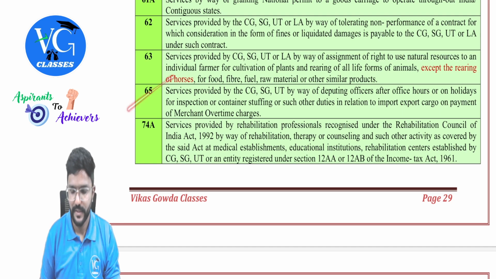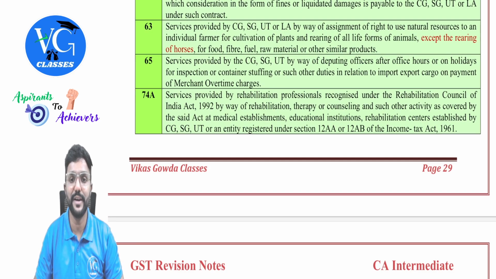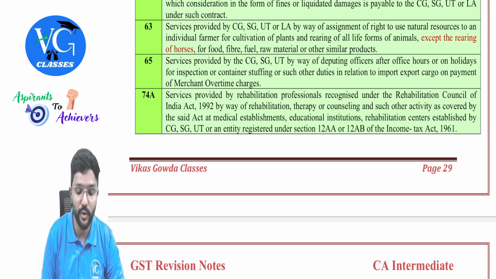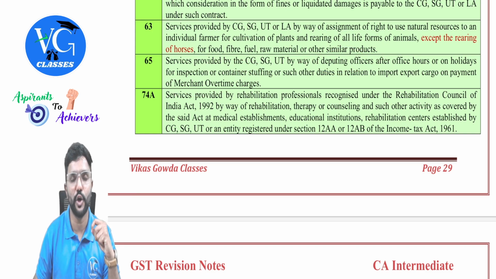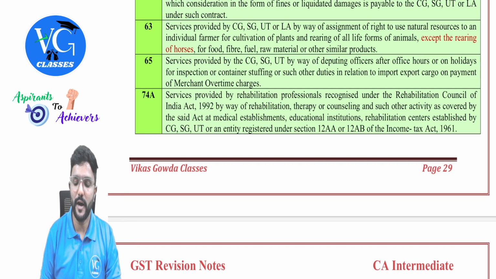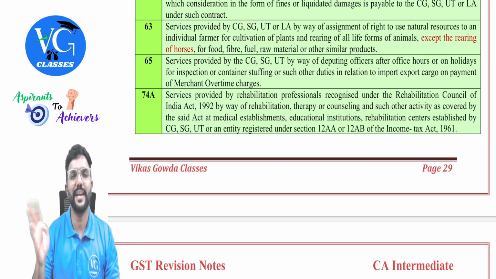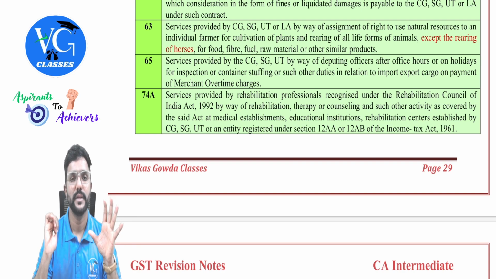Okay. Next, 65. Services provided by central government, state government, union territory by way of deputing officers after the office hours or on holidays for inspection or container stuffing or such other duties in relation to import-export cargo on payment of merchant overtime charges. Okay, guys, these deputing officers are nothing but the employees of the customs department for which they are paid salary. Salary anyway is a part of Schedule 3, not covered under GST. But assume after the office hours, they have been appointed to take care of some import-export procedures whenever the goods are loaded, unloaded into Indian port.